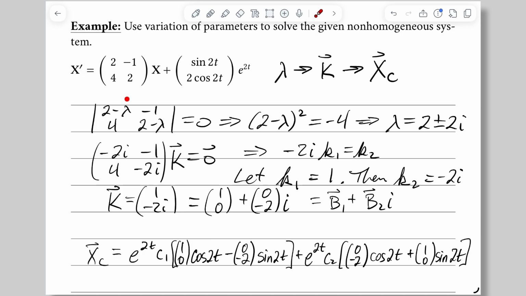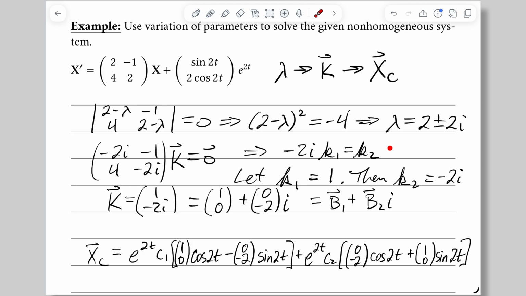Solving the determinant 2 minus lambda, negative 1, 4, 2 minus lambda equals 0 gives us that lambda equals 2 plus or minus 2i. I've said before I only use the plus complex eigenvalue to find our eigenvector, and so we have the system with the 2 by 2 matrix negative 2i, negative 1, 4, and negative 2i times k equals 0. And these rows represent equivalent equations. I've chosen the top row, and I have negative 2i k1 equals k2.